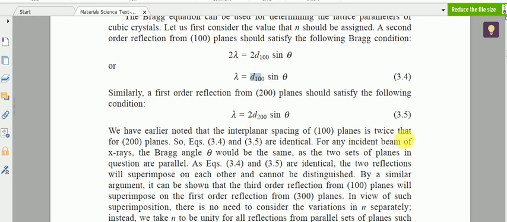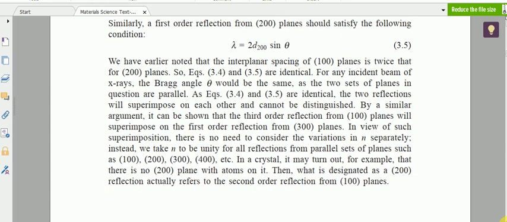So the two reflections will superimpose on each other, and we cannot distinguish that. In a similar argument, we can see that the third order reflection from the 100 plane will superimpose with the first order reflection from the 300 planes. So this gives a conclusion.